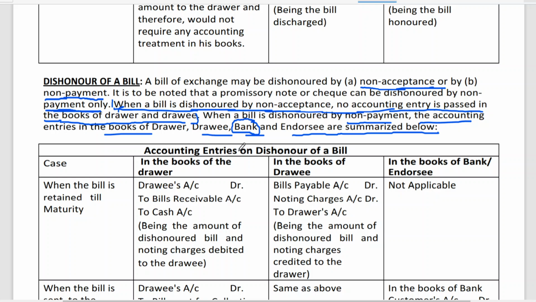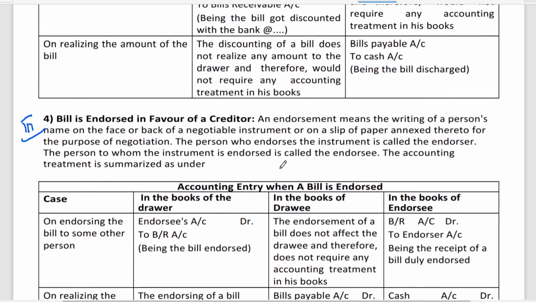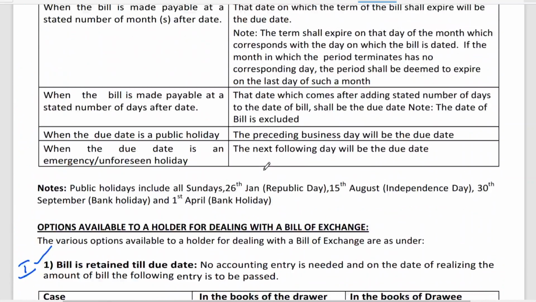If the buyer is not accepting it, it is called non-acceptance. So no entry is required. But when he accepts, the question is whether the bill is honored or dishonored. That question arises.